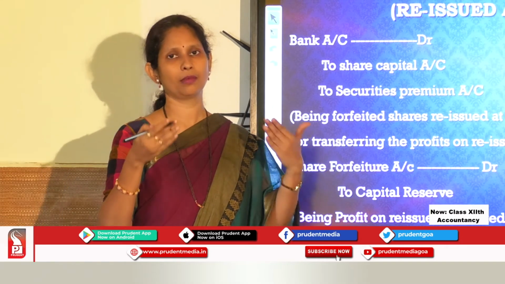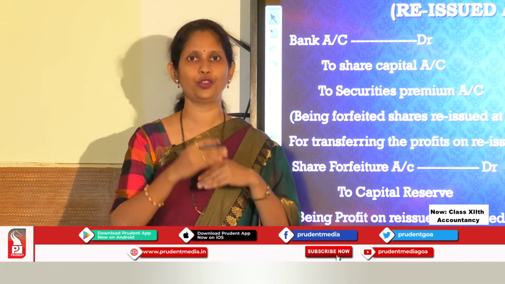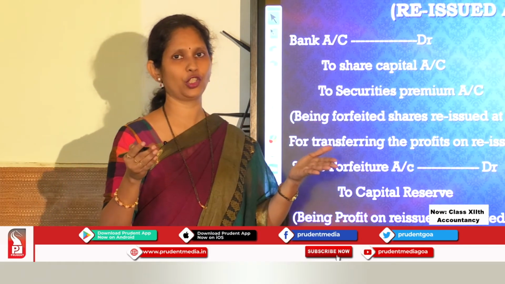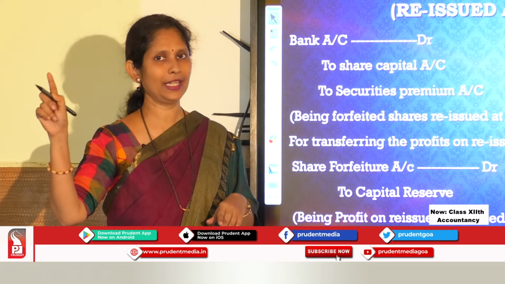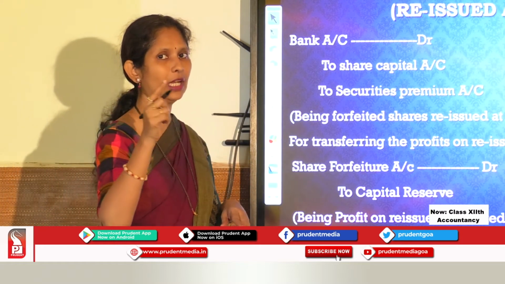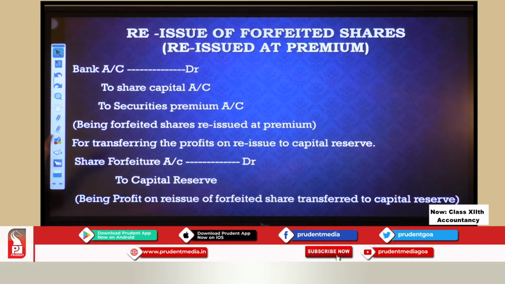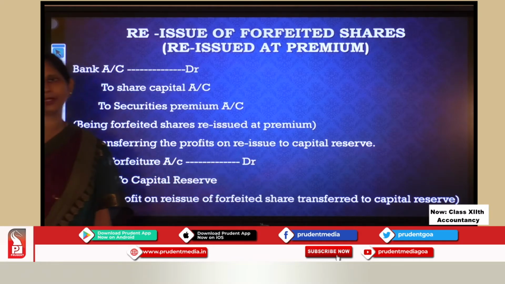So this profit of capital nature which we have on forfeiture of the shares, and we have kept it in the credit, the share forfeiture account is credited and we have kept it over there, that money now has become total profit for us. So we have to close the share forfeiture account and credit it to capital reserve account. So we are crediting it to capital reserve account. So being profit on reissue of forfeited shares transferred to capital reserve.